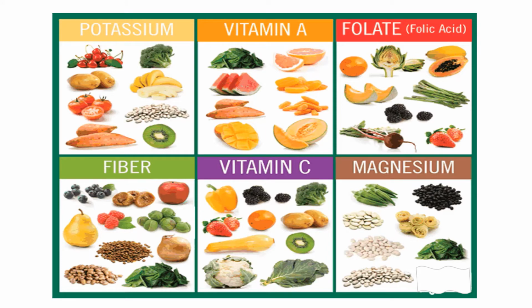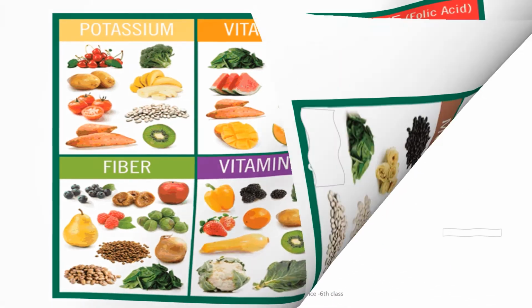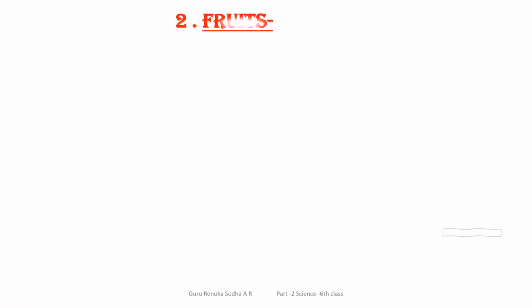Let us see the chart which helps us understand in which food you get which mineral or vitamins, fibers, and also magnesium. If you observe this chart, you will get a proper idea. Then you can list, if I ask, the food items which contain potassium, vitamin A, and folic acid.